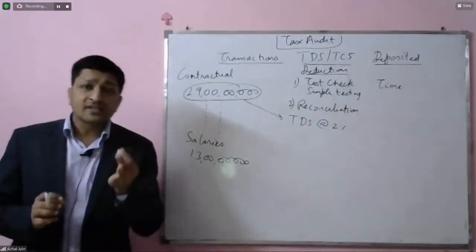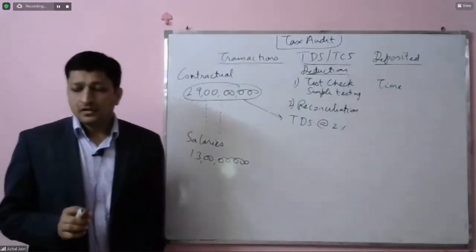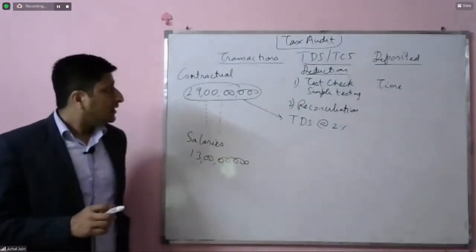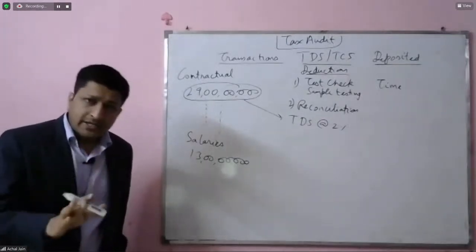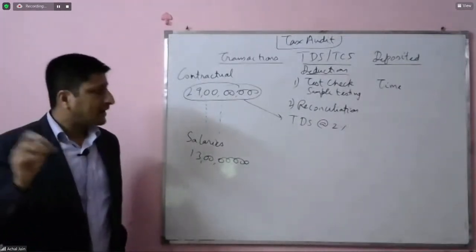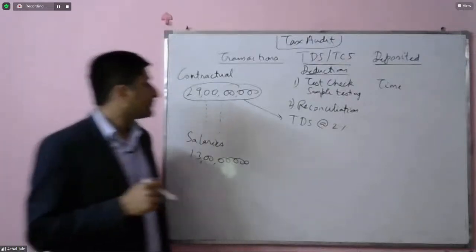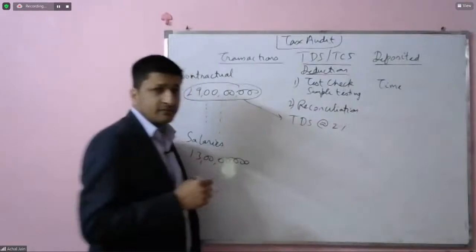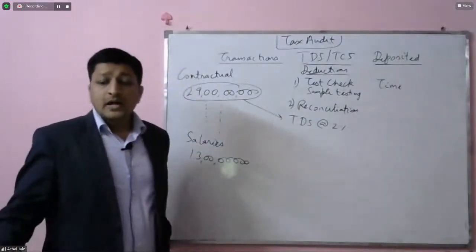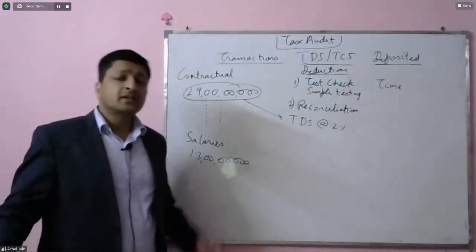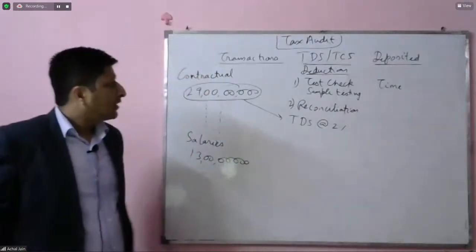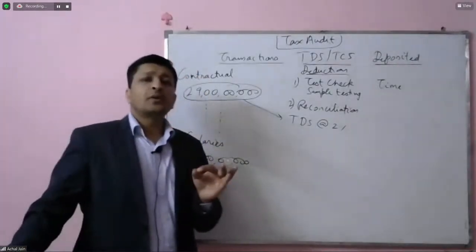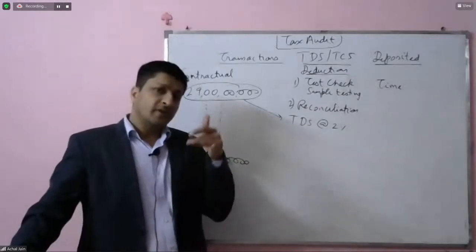So he will have this completeness testing done, that on this entire amount, TDS has been deducted at the correct rate. But let's suppose that as per this 2%, the amount which should have been deducted comes out higher, but actually the TDS has been deducted at a lower rate.